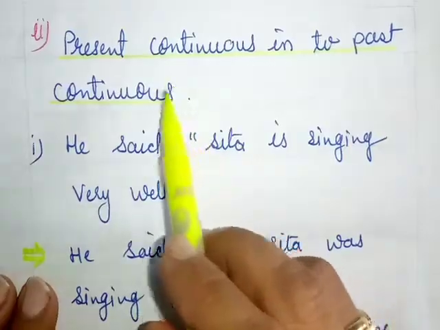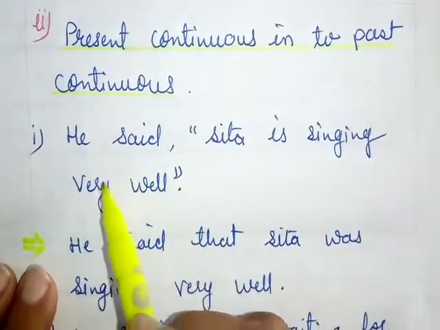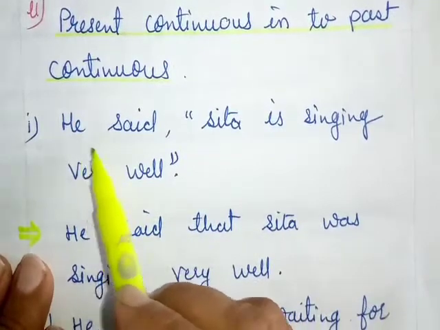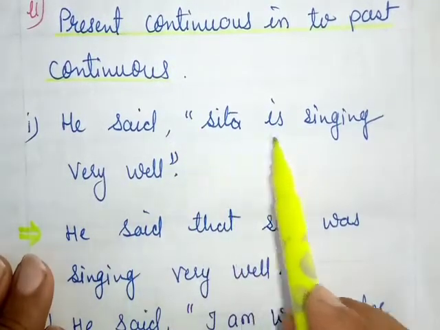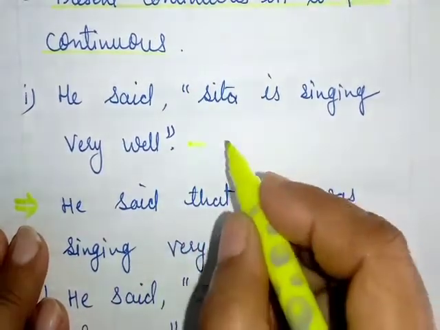Okay. Second, present continuous tense will change into past continuous tense. Let's see with the example. He said, "Sita is singing very well." This sentence is in direct narration.